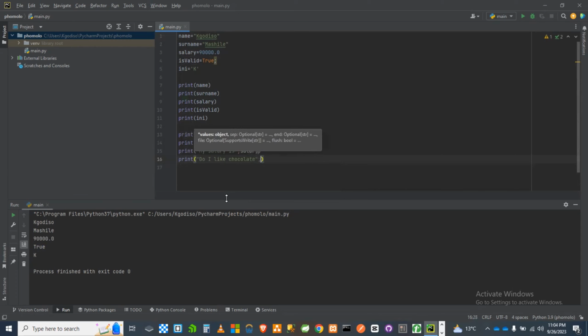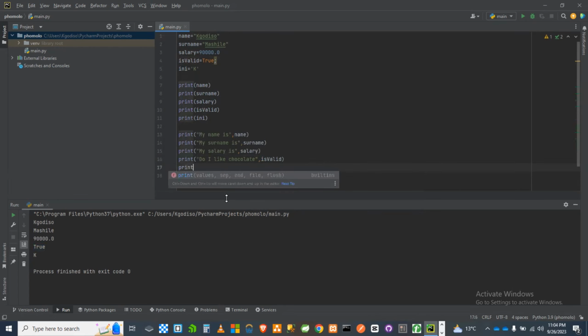Chocolate. Then I'm going to say is valid here. That is going to be false. And then here, my initials is, so here I'm going to put ini.